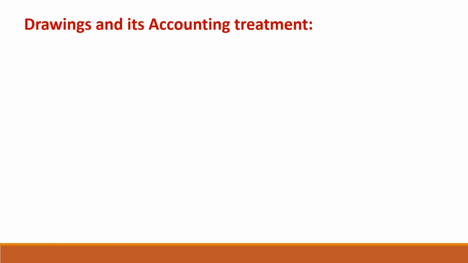The next thing we are going to discuss is owner's drawings and its accounting treatment. Drawings is simply a method of taking out money from a business by its owners. Owner's drawings is a commonly used term for small businesses, while dividends are usually associated with listed or large companies. Either you use drawings or dividends, at the end of the day, both of them will reduce owners' equity. Owners can withdraw money from their business at any time. In case of partnership, owners can withdraw money with mutual consent of all other partners to make it transparent and